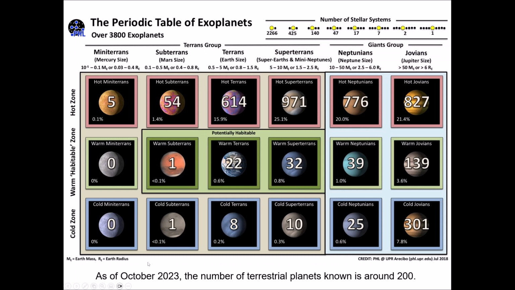Now, since this was created, the number has reached about 200. So these are 200 candidates that are going to require follow-up observations. They have all of the ingredients for life to be present on them. Like it has the right distances and therefore the right temperatures from the star. It has likely liquid water on the surface. So we're going to do follow-ups for these. And you'll hear about this in the next 5, 10, 20 years.